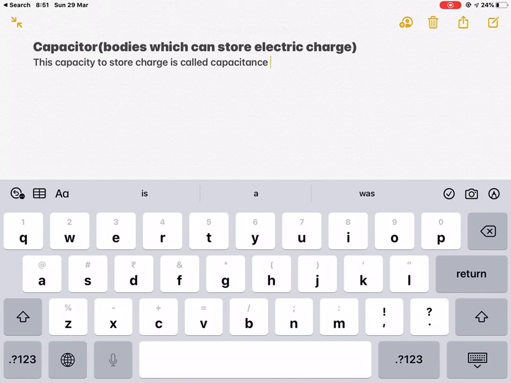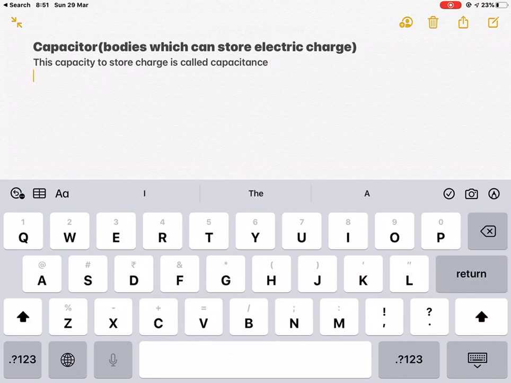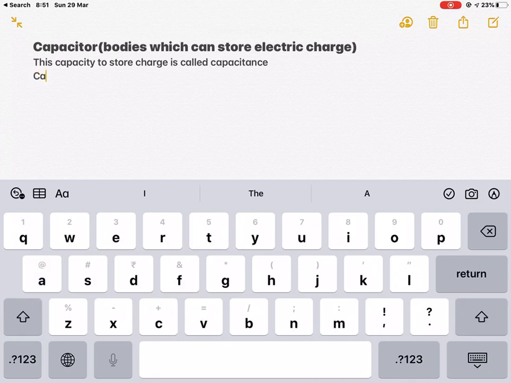But before that, we'll be discussing the capacity of an isolated conductor, means a single conductor, and how it can store charge. So for that, we will be starting with our topic, that is capacity or capacitance of an isolated conductor.